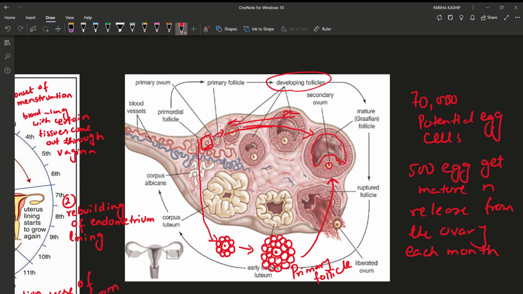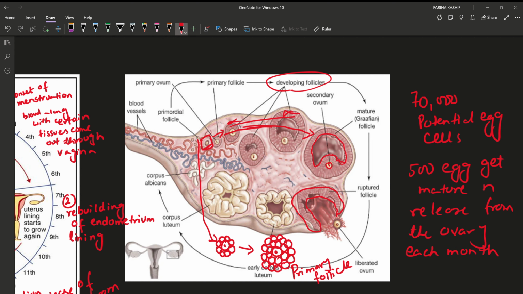Now how does it mature? It involves a hormone. We will discuss it later. There is a hormone named FSH. We will discuss it later in the role of hormones in the menstrual cycle. So what is the role of this hormone? It is to mature the primary follicle to the Graafian follicle. And then this Graafian follicle will rupture and release the egg from the ovary through exocytosis. Again, this term is not part of our syllabus.